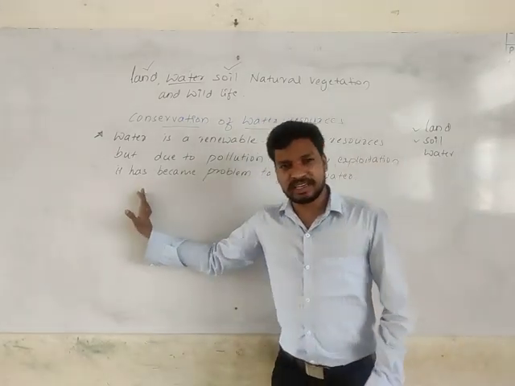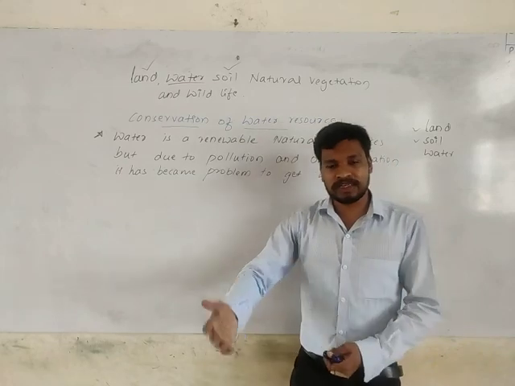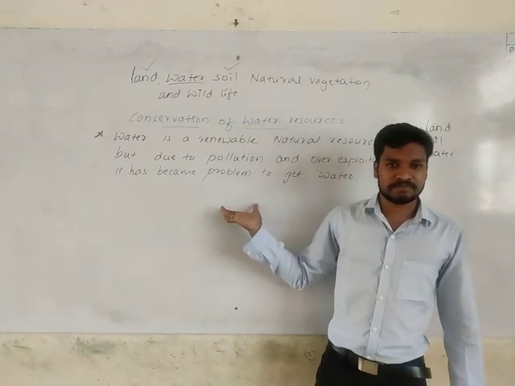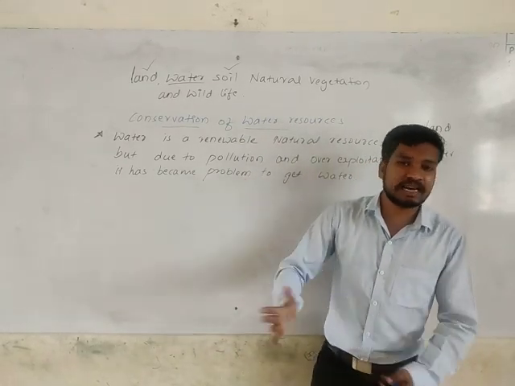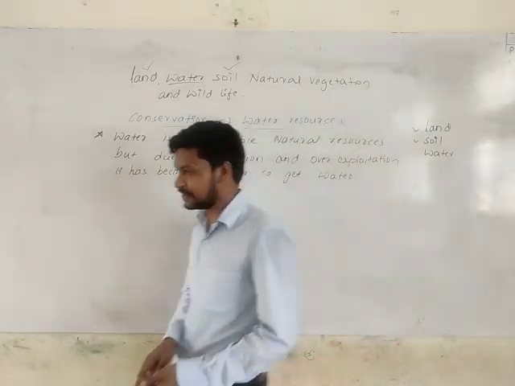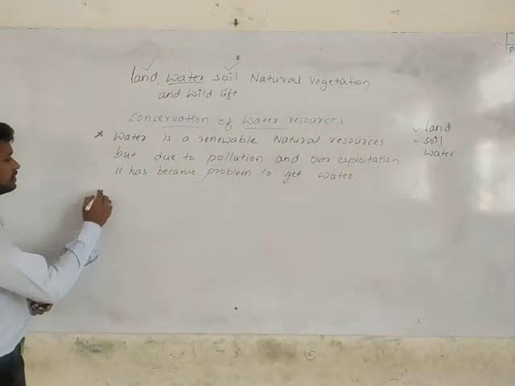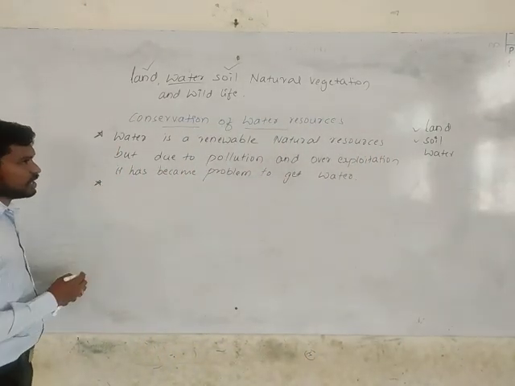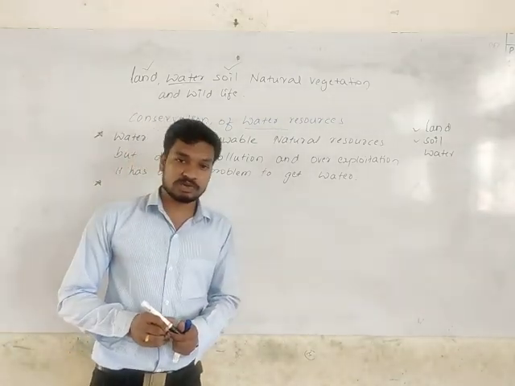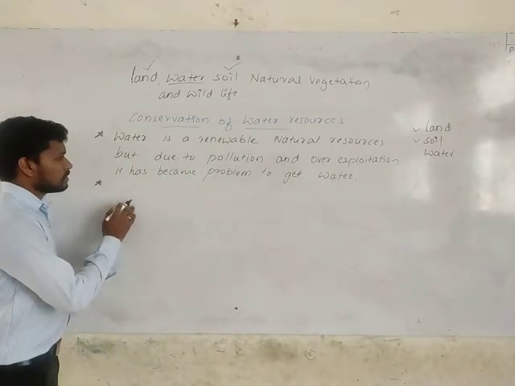We are not controlling what we are polluting, we are not having control in that. So that's the main problem we are facing. So for that, we need to have some measures. We should adopt some measures to conserve the water. What are those? Like